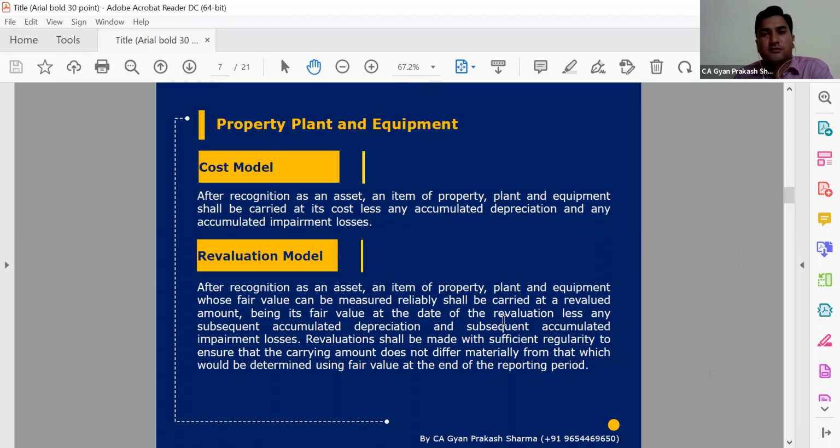In the costing model, there is no such specific requirement. We generally mention the opening and closing, and there are some specific disclosures given at the end of Ind-As 16 that we need to follow. So the costing model we have done, and now the revaluation part. And one more thing is important in case of Ind-As.